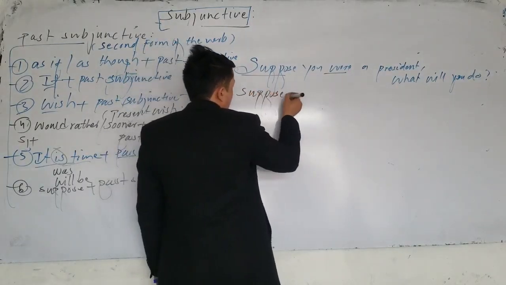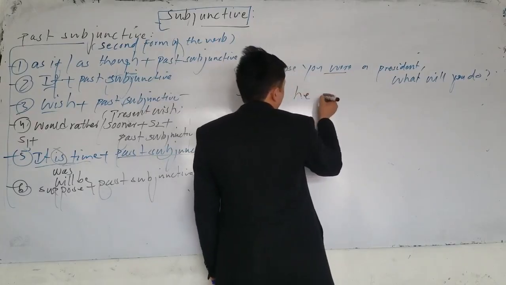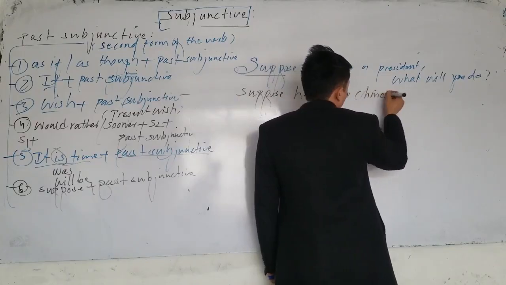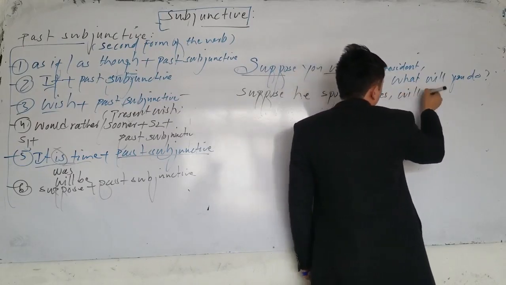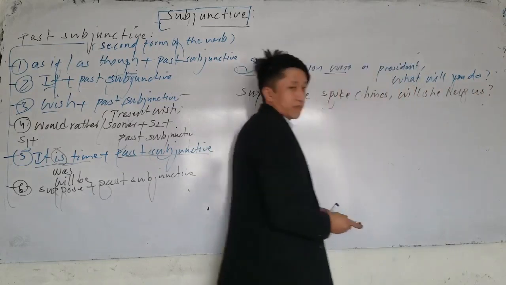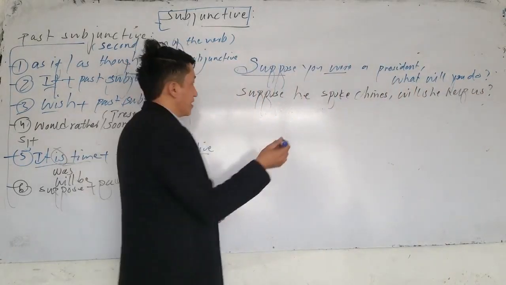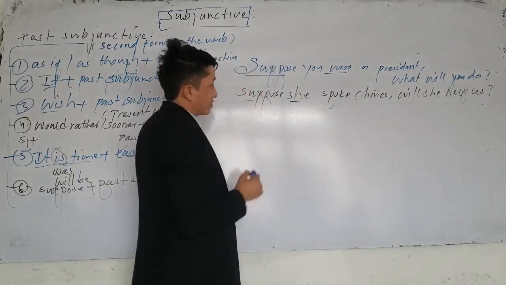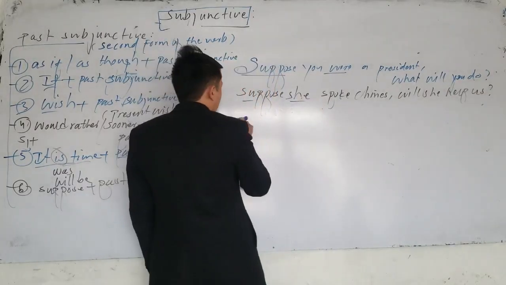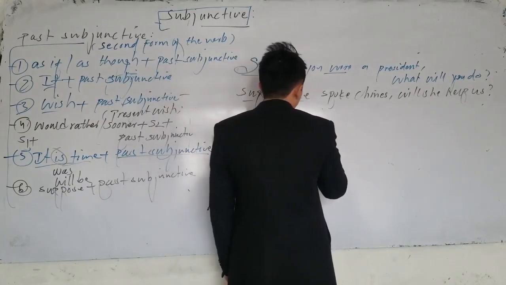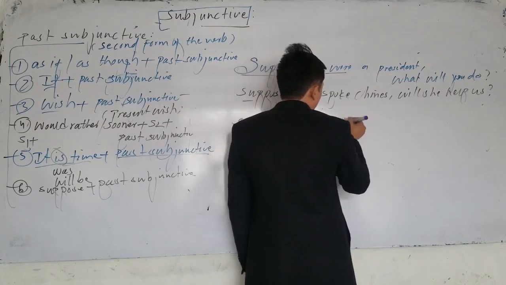Or the next one we can say, suppose he spoke Chinese. So will she help us? Which one is subjunctive? Suppose she spoke Chinese. Or the next one, suppose you were in the US.